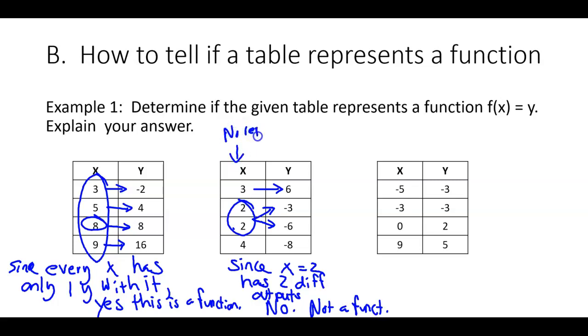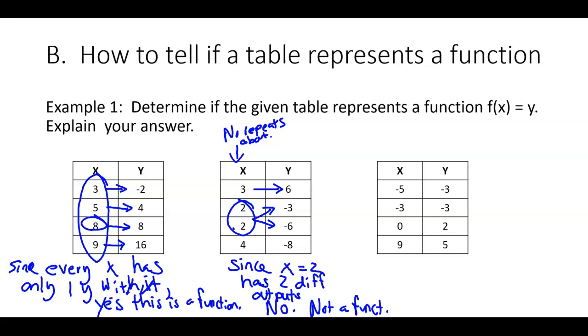I have a question. Yeah. So what if there were repeats on both sides? Like if the second -2 equals -3 as well? Oh, so if this was -3 also? Yeah. Then let's go back to the story. If I told you she was X, what's he? Y. Well, what number would he be? I said she's 2, he's -3. No matter what, when she's 2, he's -3, so that's functional. But if I have it like this, I don't know what he's going to be when she's 2. I can't predict. So you should be able to predict what Y is based on the X.